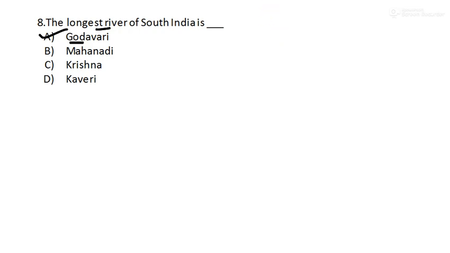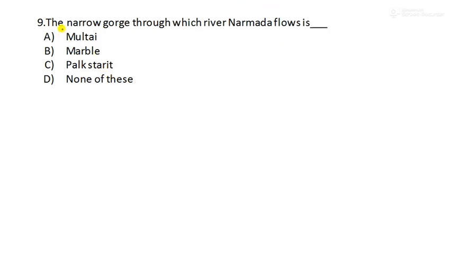Moving to the next question. The narrow gorge through which the river Narmada flows is dash. What is the name of that gorge? Okay, so the answer is Marble Gorge. You have to remember, Marble Gorge is connected with the Narmada river. Okay, remember this name, Marble Gorge.